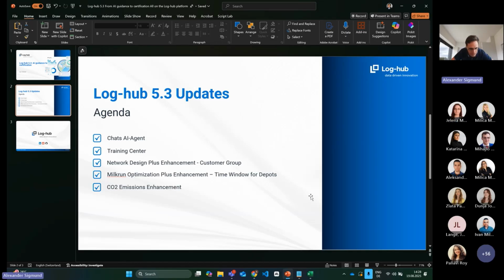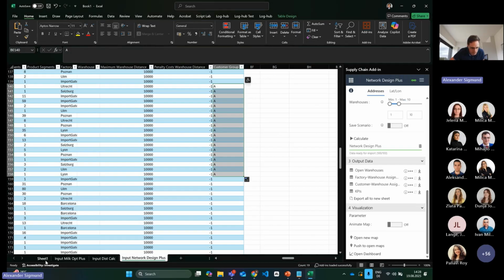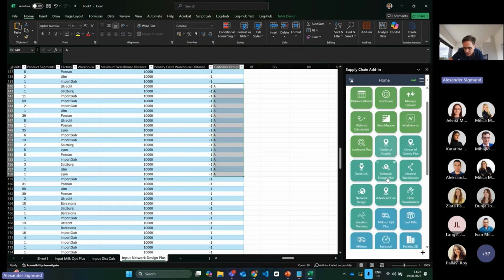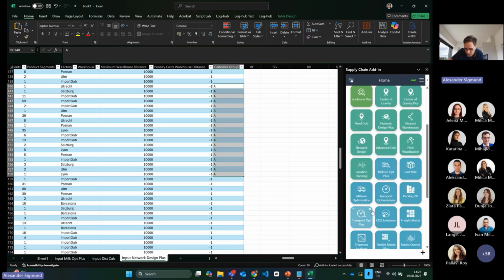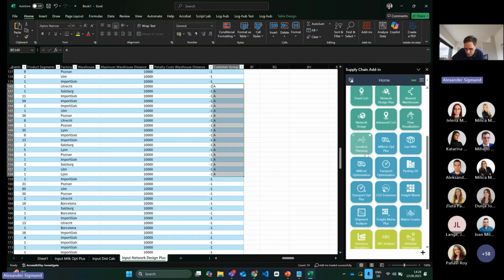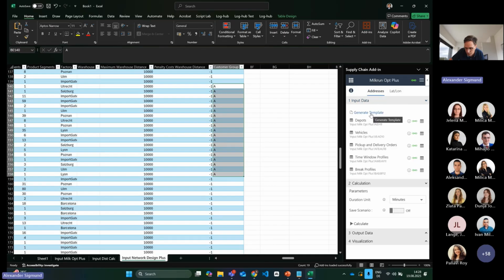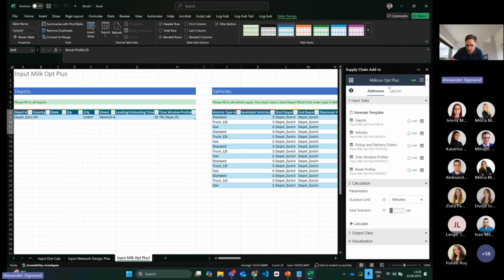Okay, so then besides the Network Design Plus enhancement, we also did some enhancement in the Milkrun Optimization Plus. And here we actually enabled the time window for the depots. This was also a feature that was requested by our customers that we implemented. So technically, let me quickly go first to the app and show you the regular input. I prepared for this case a special use case that I want to demonstrate. But let's quickly explain what changed here in the Milkrun Optimization Plus.